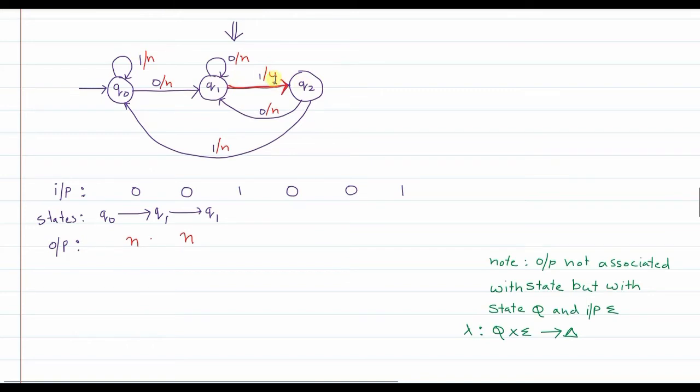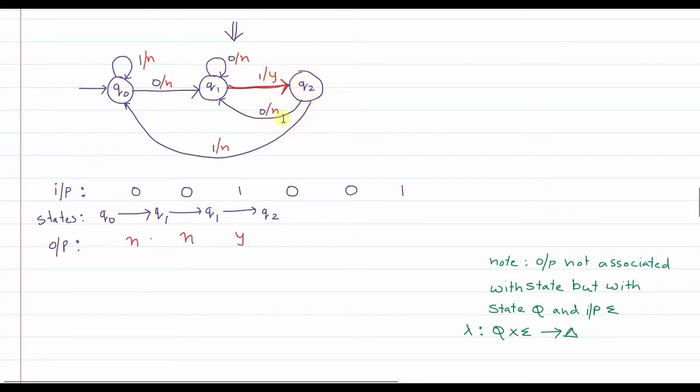So from state Q1 when 1 is encountered, you go to state Q2 and the output associated with that is yes, correct? Now you are in Q2 state.